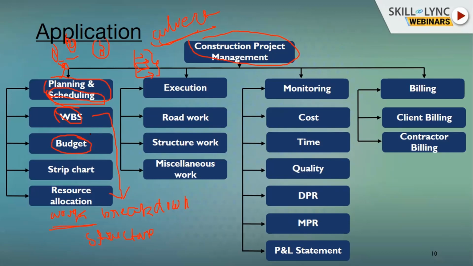What I am trying to say is, suppose there is a project of 100 rupees, and my client says that the project needs to be executed in 90 rupees. So the allocated budget for that particular project is 90 rupees.